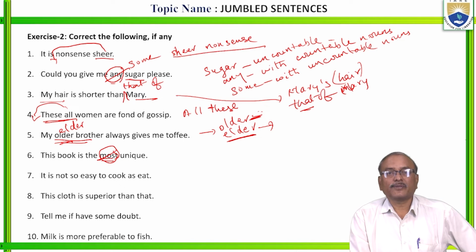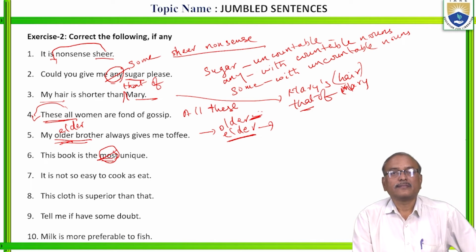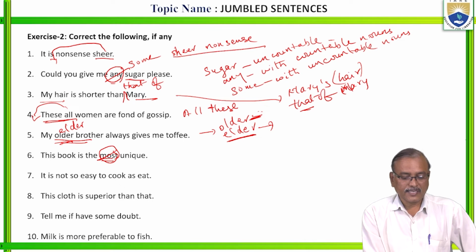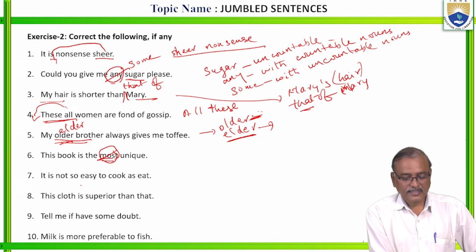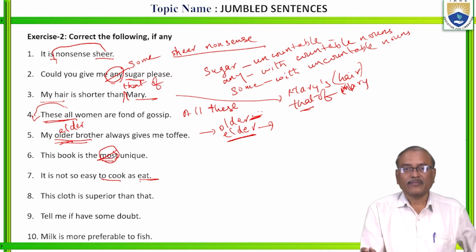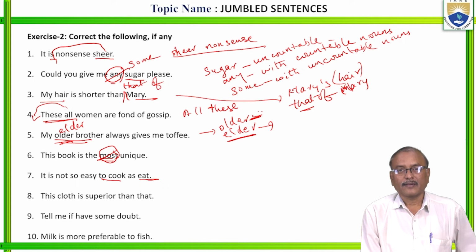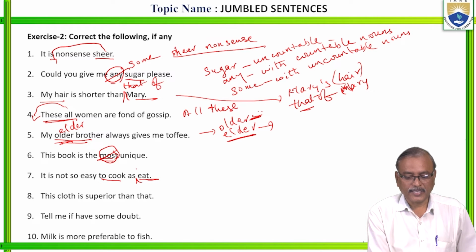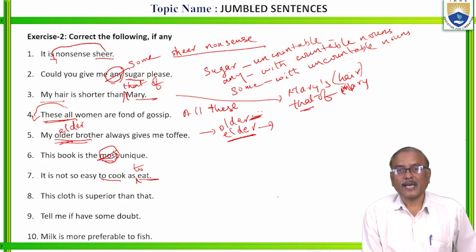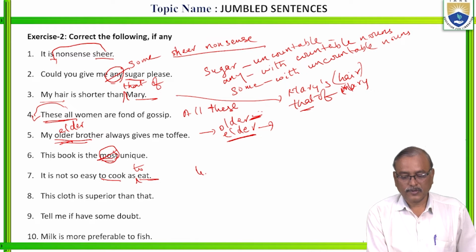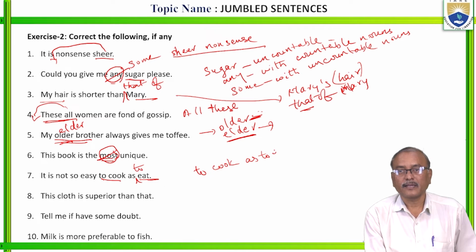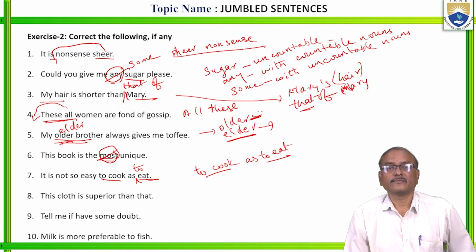It is not so easy to cook as eat. So here the comparison is made between to cook and to eat. Whichever you compare, they should be in the same form, same structure. To cook, and here as to eat. Is it clear? They should have the same structure, same form.